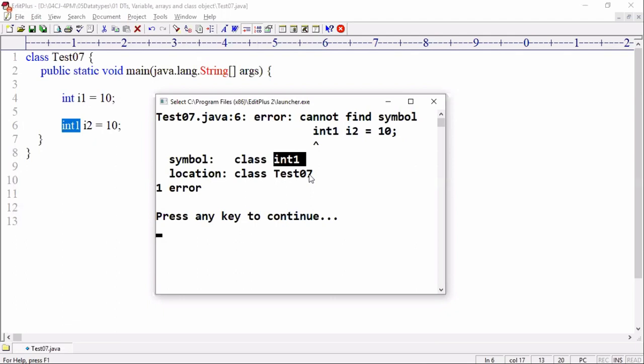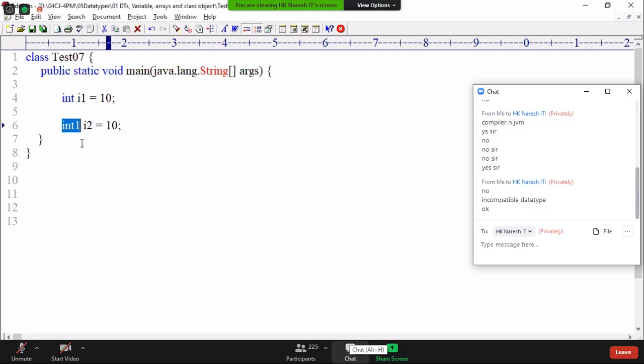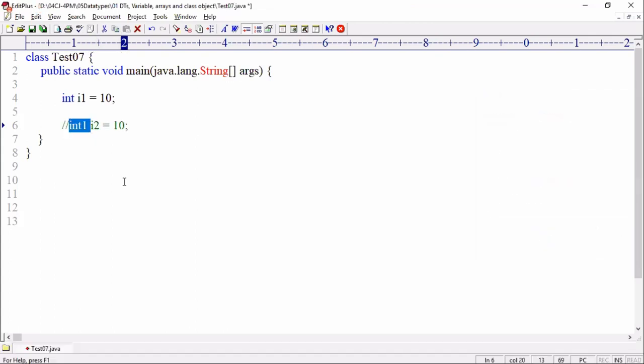Okay? First point, understood? The compiler verifies whether the data type is valid or not. What is the meaning of valid? It should be one of the 8 primitive data types, or an array of these 8 primitive data types, or it should be a class name. Because here there is no primitive data type, no array, and no class name, it throws an error.